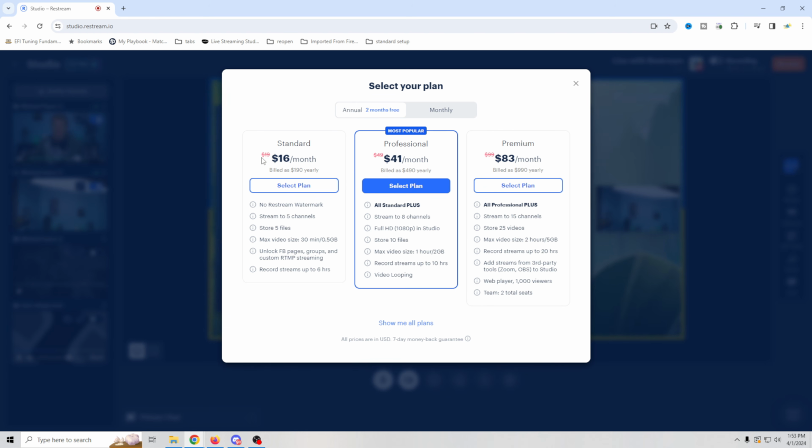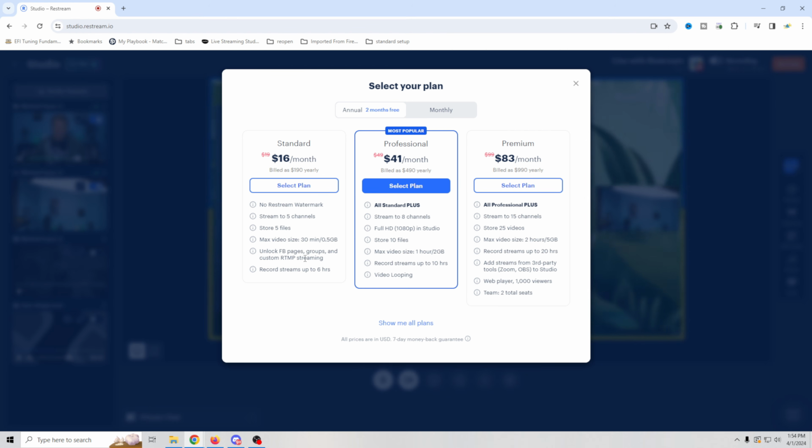The annual is lower. So you see it's 19 bucks a month, but if you go annual, it's 16. I'm pretty sure you guys could figure this out. The numbers are right there. But basically you can remove the watermark with standard, and you can stream up to 5 channels and store 5 files. You get a lot more storage.